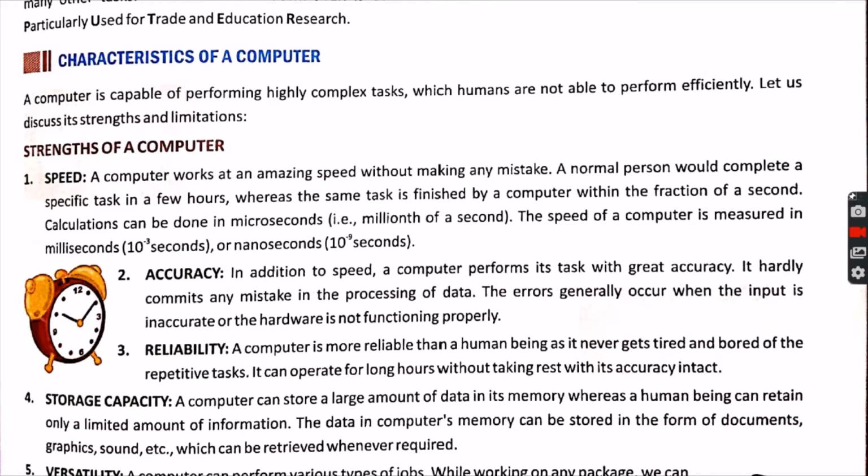So see, a normal person would complete a specific task in a few hours, whereas the same task is finished by a computer within a fraction of a second.